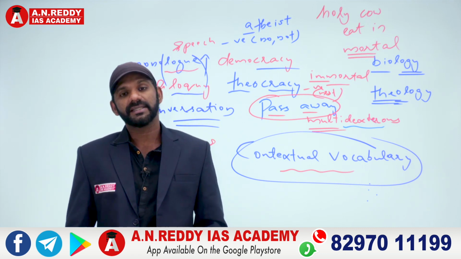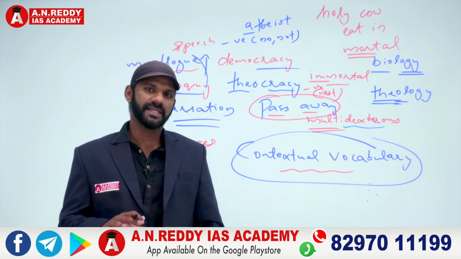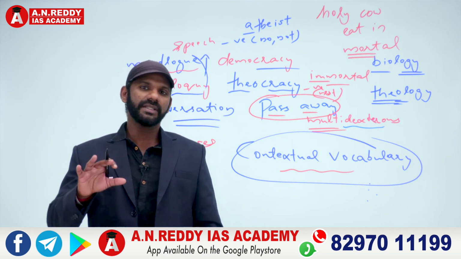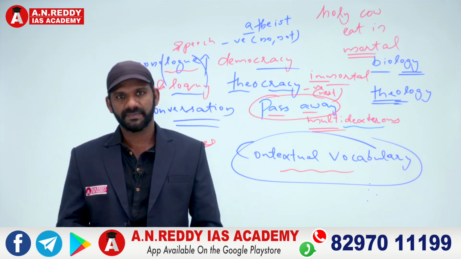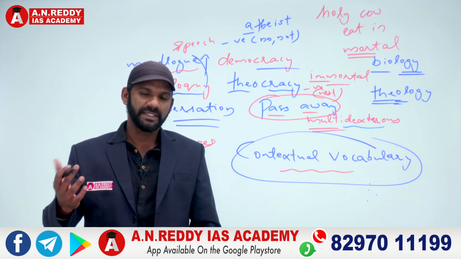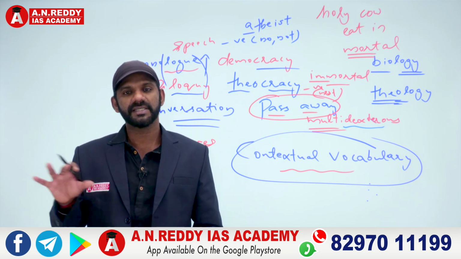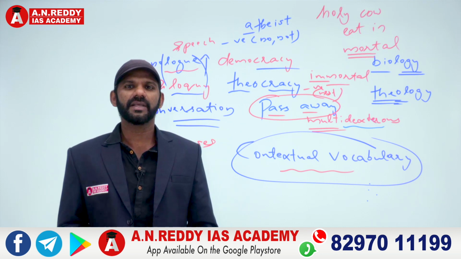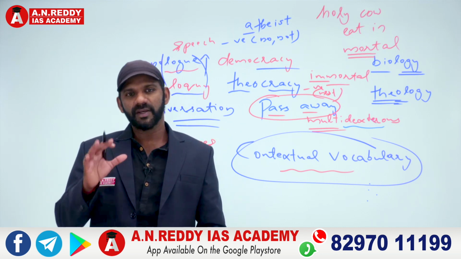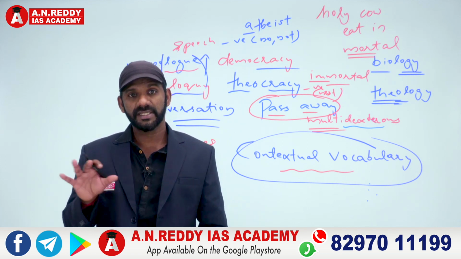Now a sentence says that girl. Immediately before the sentence, there must be a sentence containing mention about a girl. Only then we can say that girl. If a sentence says these boys or those boys, immediately before it, there must be a sentence containing mention about some boys. Only then we can say these boys or those boys. The same way, if a sentence says that class, immediately before it, there will be a sentence containing mention about a class. Because only then we can say that class.